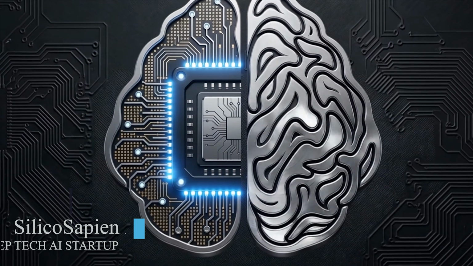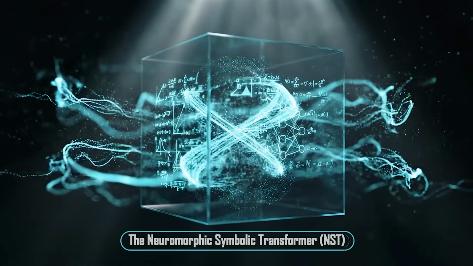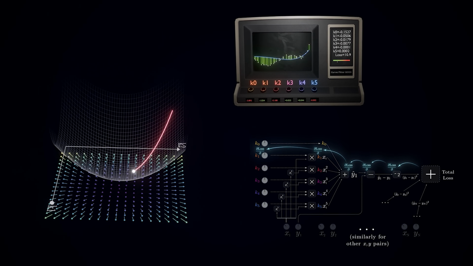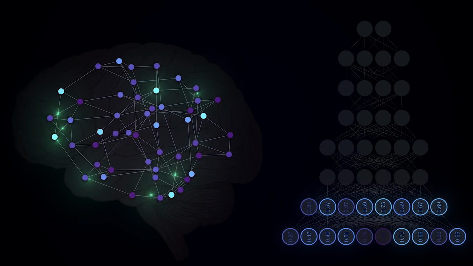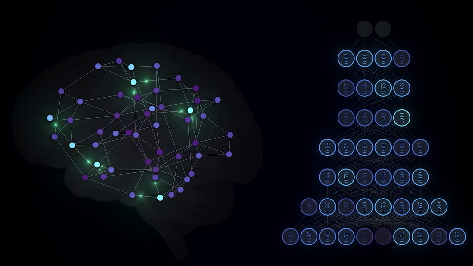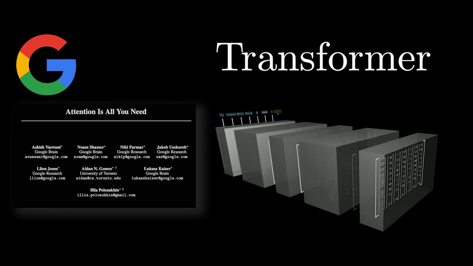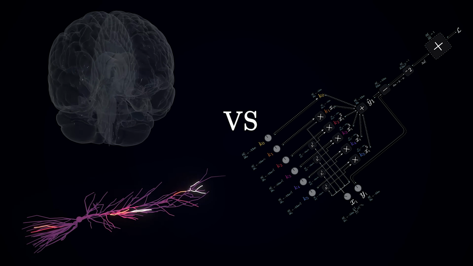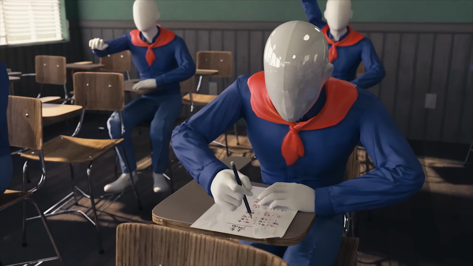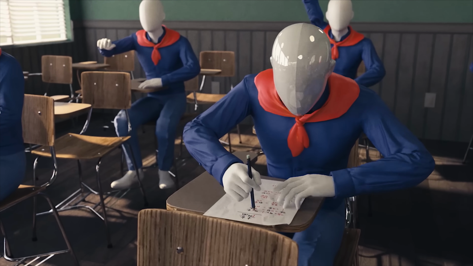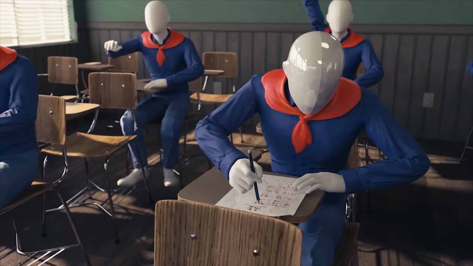At SilicoSapien, we introduced a neuromorphic symbolic transformer. Not a patch, not an optimization, but a fundamentally new engine for generative AI, designed from the ground up to overcome the core limitations of the traditional transformer. To understand how it differs, let's run a simple thought experiment. Imagine two classrooms with two teachers, each trying to teach the same lesson through two different teaching methods.